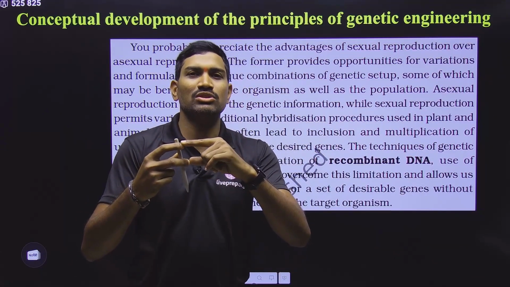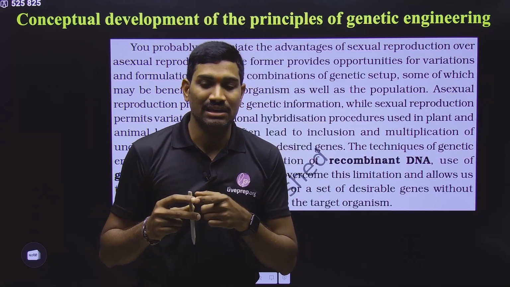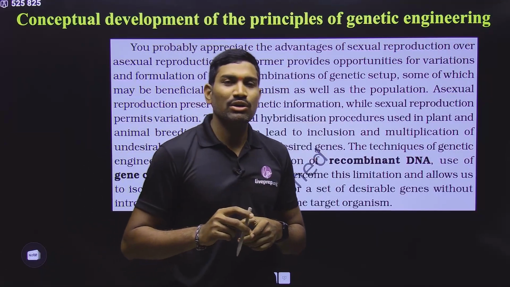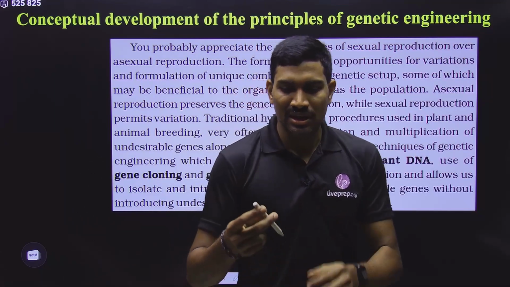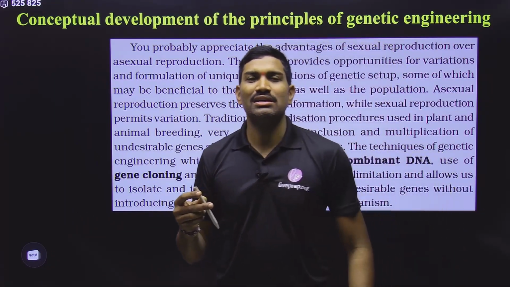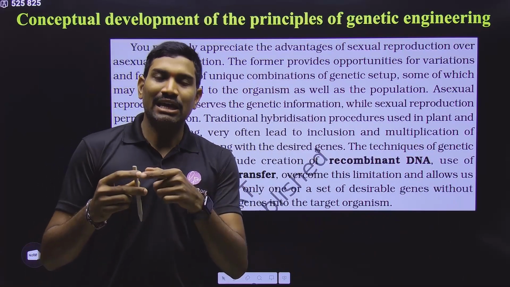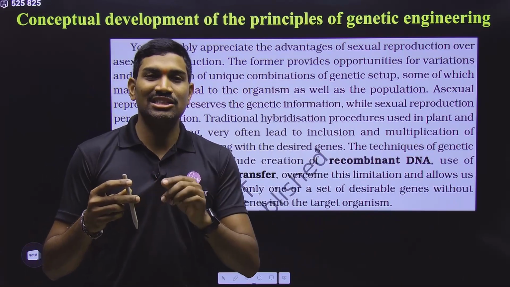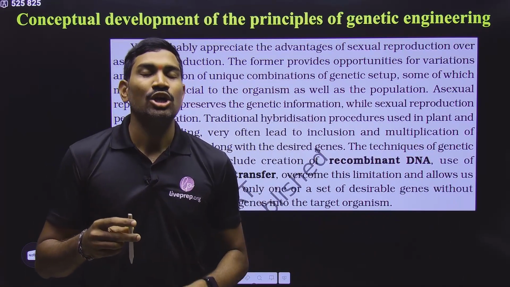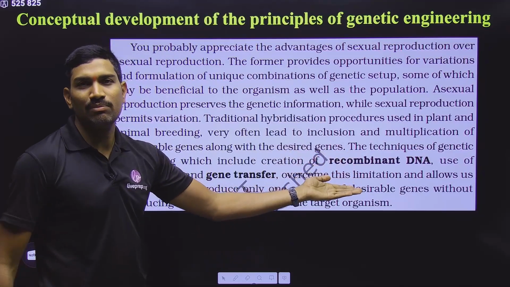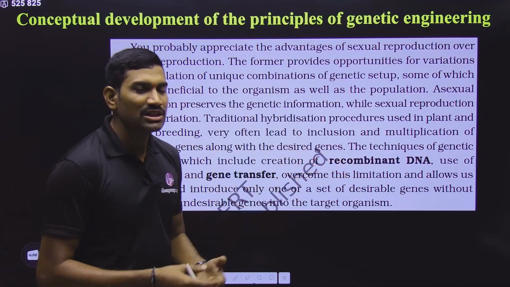Suppose between these two genes, one gene is a desired gene, the other one is an undesired gene. Now if you are using traditional breeding methods, can you separate these two things? No, it is highly difficult. In traditional breeding methods, along with the desired genes, undesired genes also go to the next generation. So how can we overcome this problem? This can be overcome with the help of recombinant DNA technology or biotechnology.